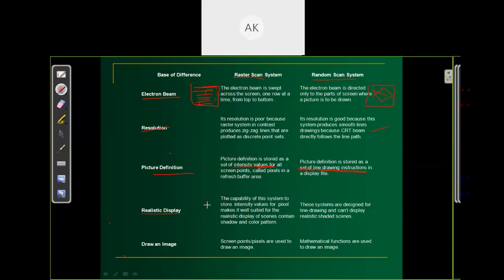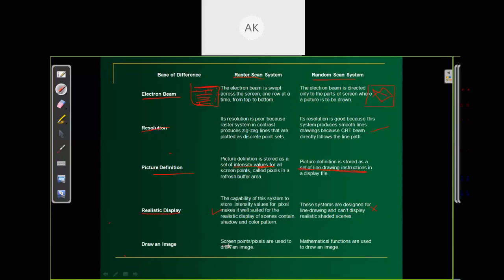Next is realistic display. Using the raster access system, we are able to plot realistic images. The capability of the system to store the intensity value of each pixel makes it well fitted for the realistic display of scenes containing shadow and color patterns. But using the random access system, we cannot plot realistic images. This system is designed for line drawing and cannot display realistic shaded scenes.